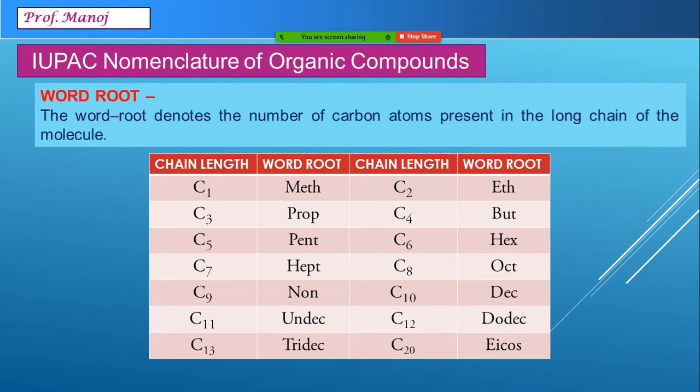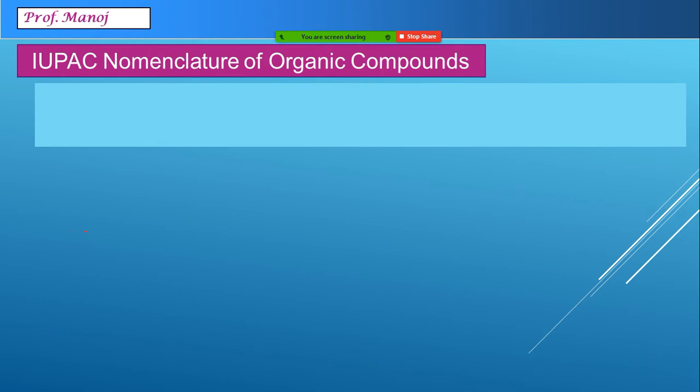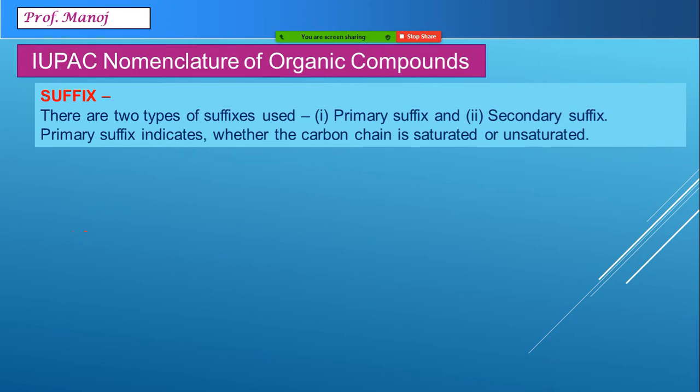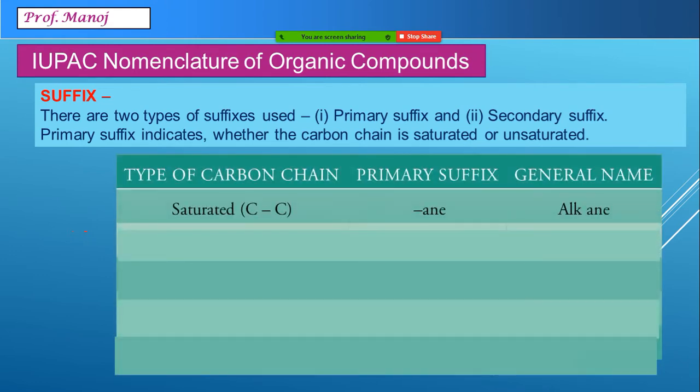Now, the word root only tells us how many carbon atoms are present, but it doesn't tell us whether the compound contains a single bond, double bond, or a triple bond. That is why the word root is connected to a suffix. So, primary suffix and secondary suffix; we will right now see only the primary suffix. In the primary suffix, if the compound has purely single bonds, we end the word with ane, A-N-E. For example, if there are 3 carbon atoms in a chain, the word root will be prop, the ending will be ane, and that is how the name propane comes.